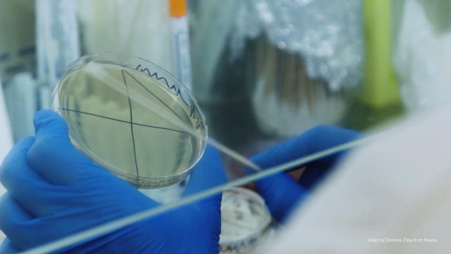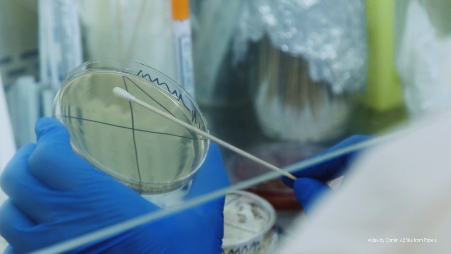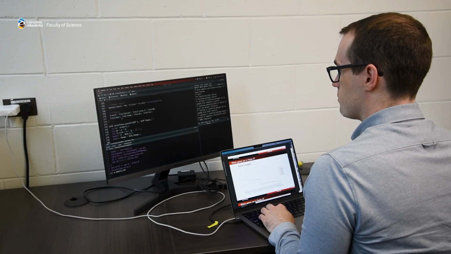Microbiologists are collecting a great deal of microbial sequencing data. However, there are many statistical challenges in analyzing this kind of data. In my own research, I developed novel statistical techniques for analyzing microbiome data.